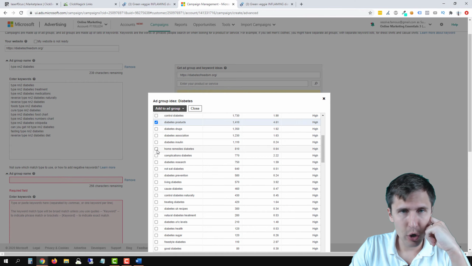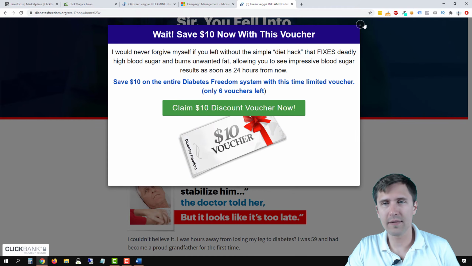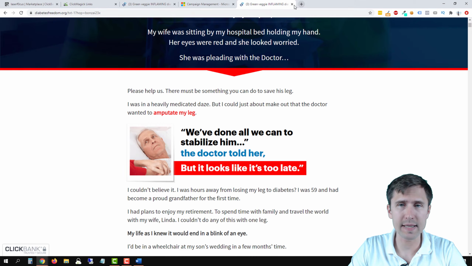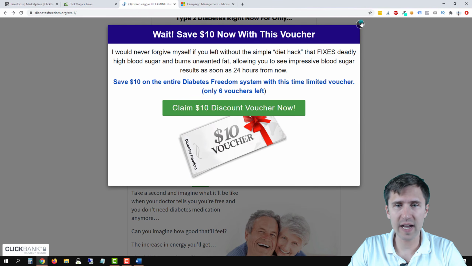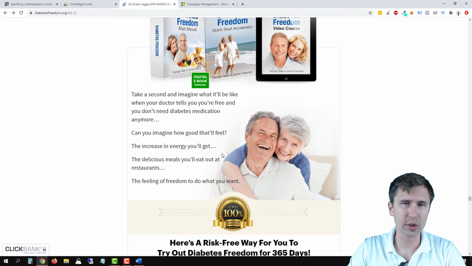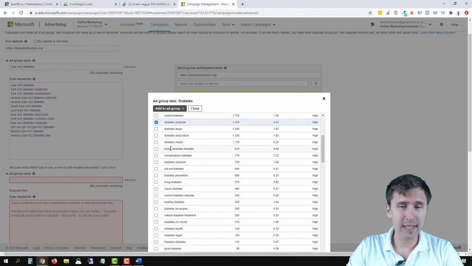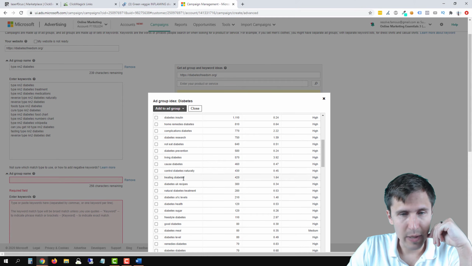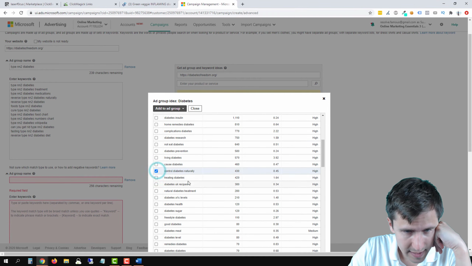Home remedies might be a home remedy, so we would have to read this. Ideally, we would do more research on this specific product. We would find out what exactly this product is, what's included. We would even buy it, right, so that we can read through it and see what they have. That way we know exactly what it is and we have more information. But in this case, we're not going to do any of that. We're just going to select some products here.